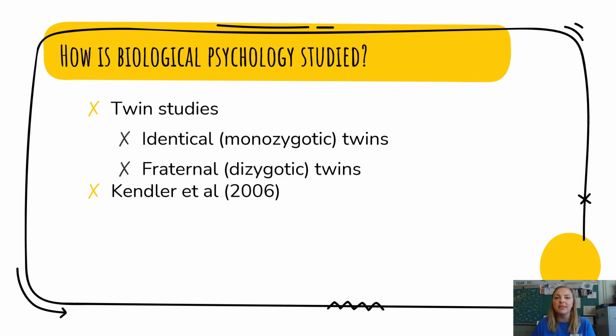What does this tell us? This means that because more identical twins both shared major depression, it must be somewhat due to genes. Does it mean that depression is completely inherited? No, of course not. However, because there's a higher rate of major depressive disorder in identical twins than fraternal twins, we can make an assumption that there must be some genetic factor. This is just an example of how twin studies might be used to determine if a trait or a behavior is inherited.